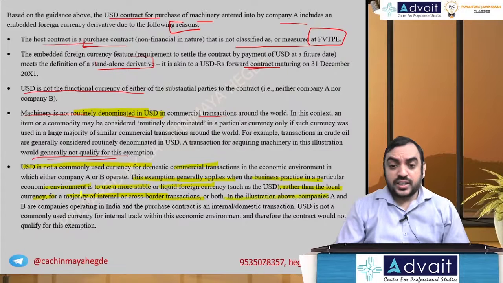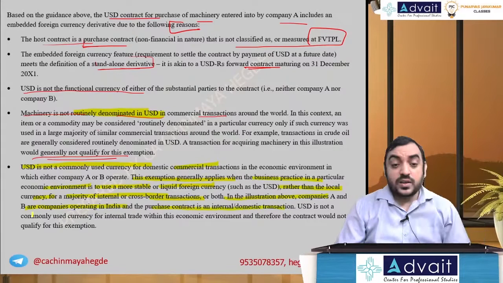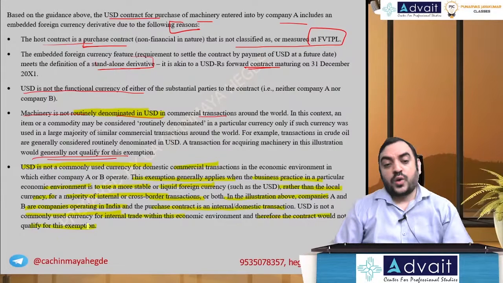In the illustration above, company A and B are companies operating in India. Purchase contract is an internal transaction. USD is not a commonly used currency for internal trade and therefore the contract would not qualify for this exemption.